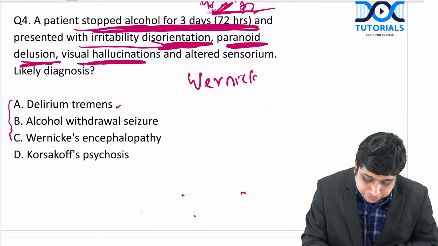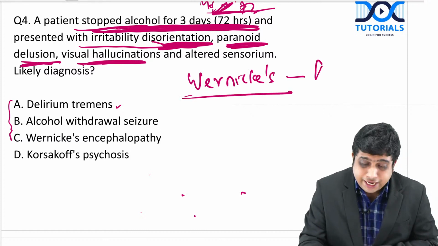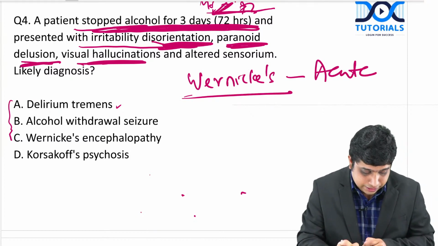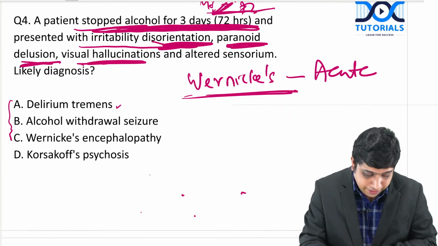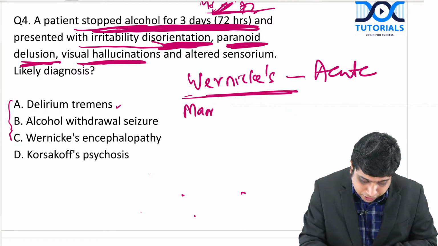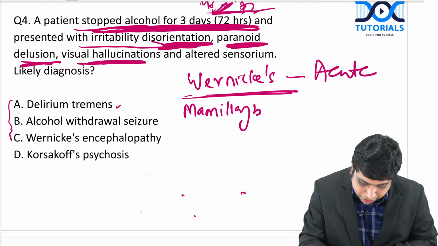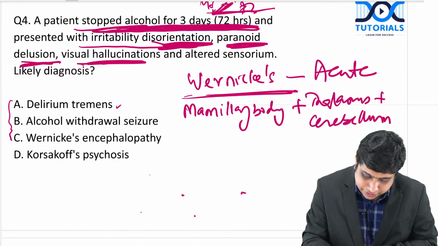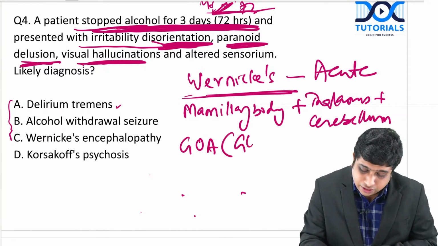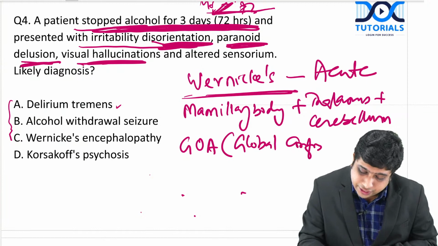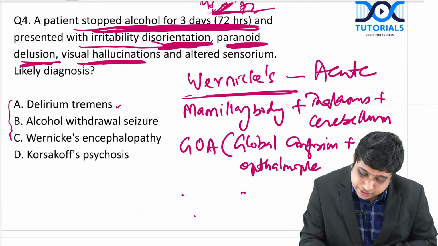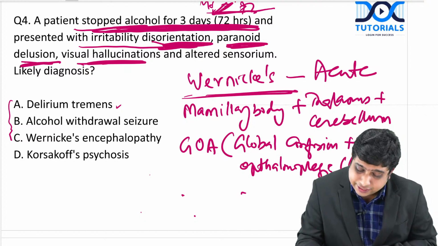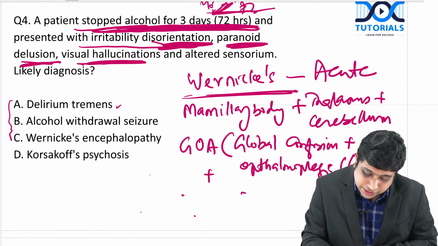Wernicke's encephalopathy. It's an acute condition. There is depletion of thiamine. It causes neuropathological injuries in the mammillary body, thalamus, cerebellum, etc. GOA, that is global confusion plus ophthalmoplegia, mainly the lateral rectus, sixth nerve palsy, plus ataxia.